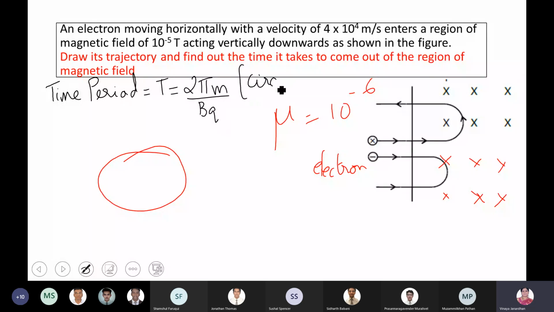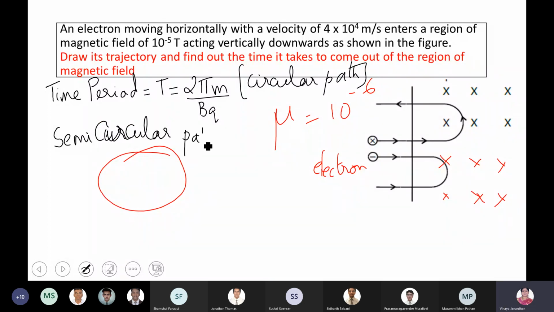Now here it is a semicircular path. So what is T then? T becomes T by 2. So it is pi m by B into q.